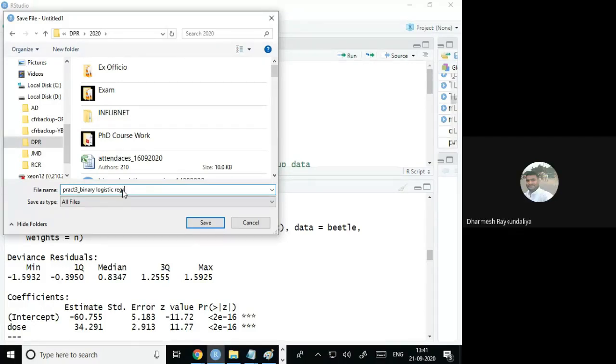So whoever has computers can try to run the output for the commands.